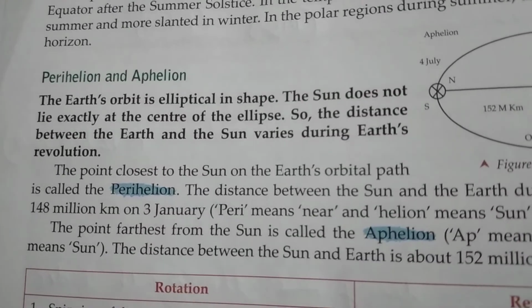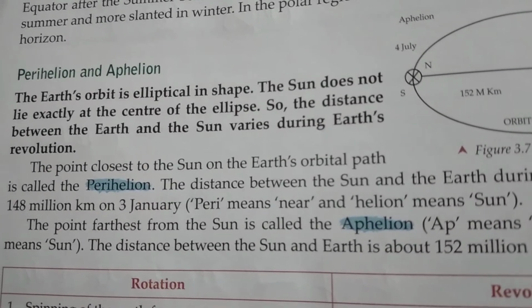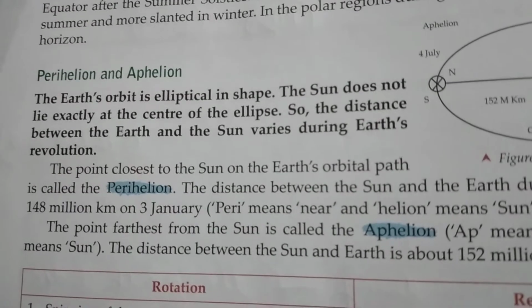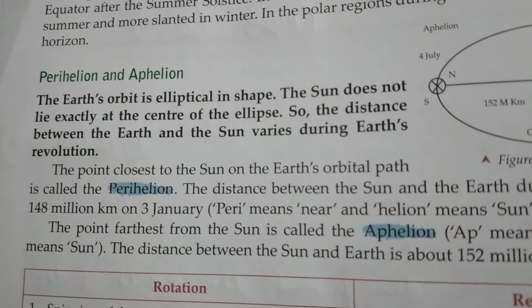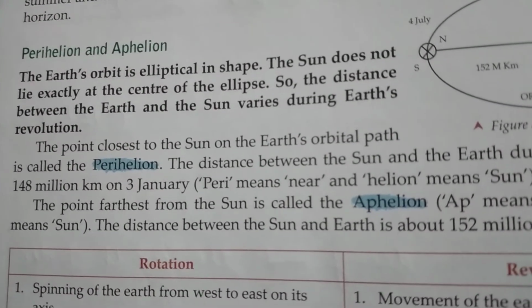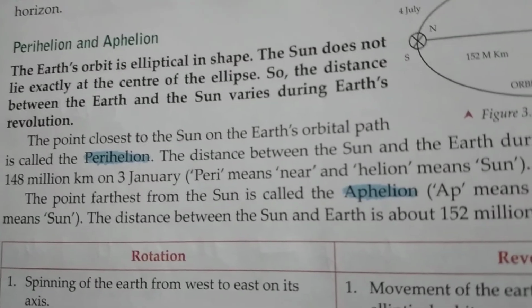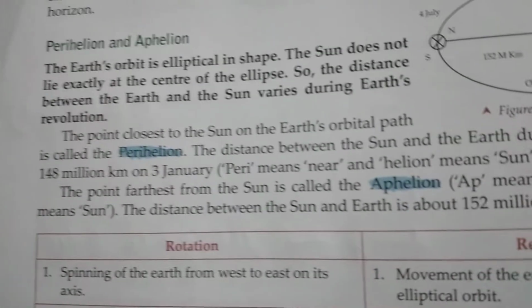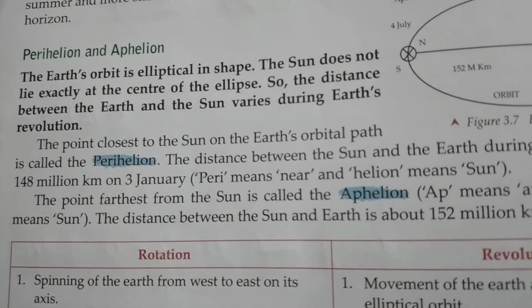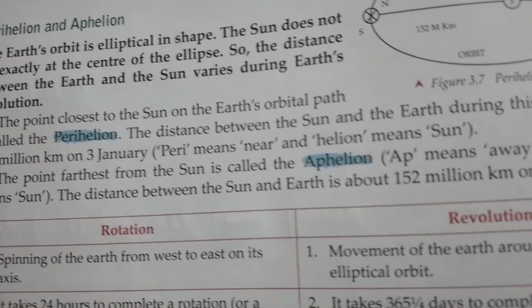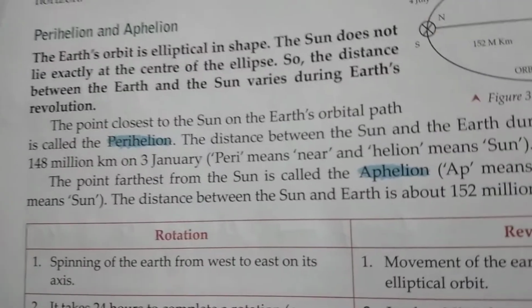So the answer is, the Earth's orbit is elliptical in shape. The sun does not lie exactly at the center of the ellipse. So the distance between Earth and sun varies during Earth's revolution. The point closest to the sun on the Earth's orbital path is called perihelion. The distance between sun and the earth during this position is about 148 million kilometer on 3rd January. Peri means near, helion means sun, that need not be written.